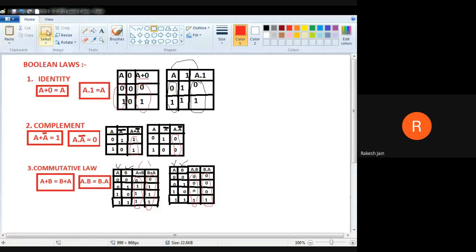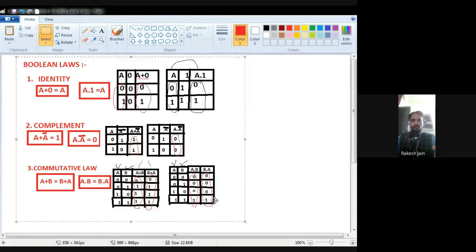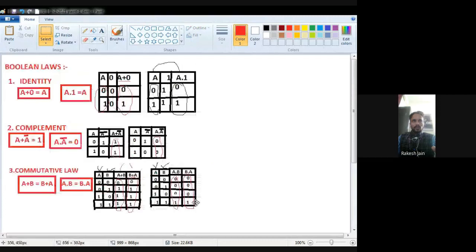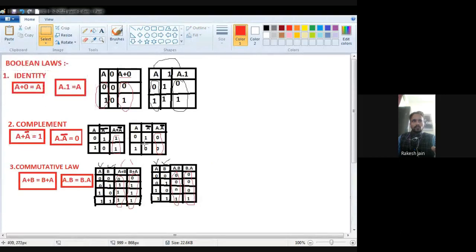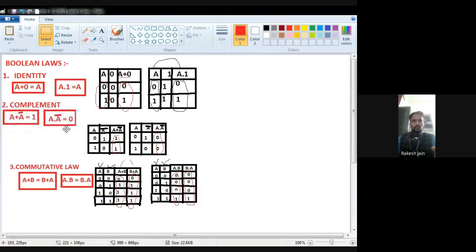So we found A dot B and also B dot A. Now see the result. A dot B is 0 0 0 and 1. Also B dot A is 0 0 0 and 1. Both are the same, that's why this second postulate is also proved. So this is the commutative law.